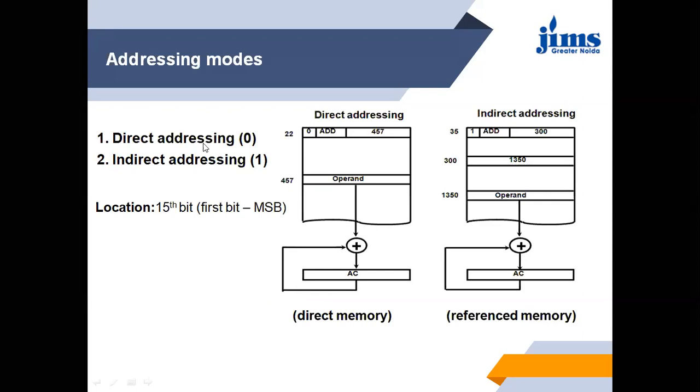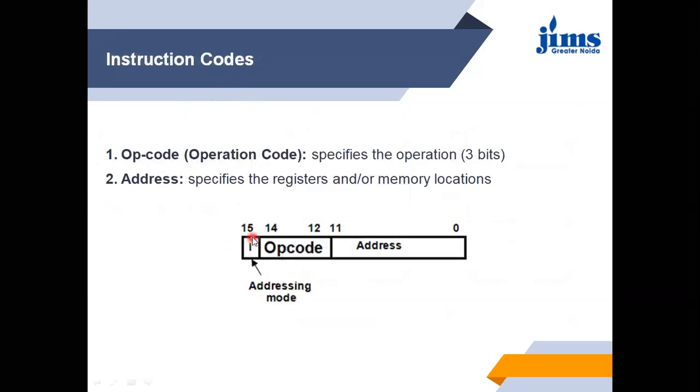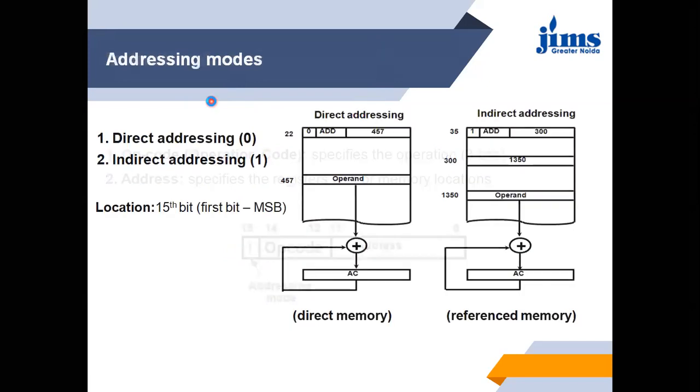Now, direct addressing mode and indirect addressing mode. As we know, this first bit is used for addressing mode. We saw in the last slide that the first bit, or MSB, is used for the addressing mode. So we can see over here that 0 represents direct addressing mode.